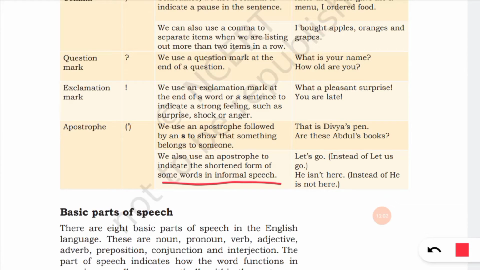For example, let us go is shortened and written as let's go. Is it not is shortened as isn't it. Isn't is a short form of is not. Doesn't, does not. So these are the punctuation marks.